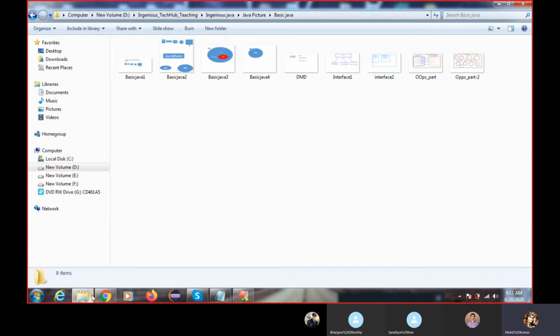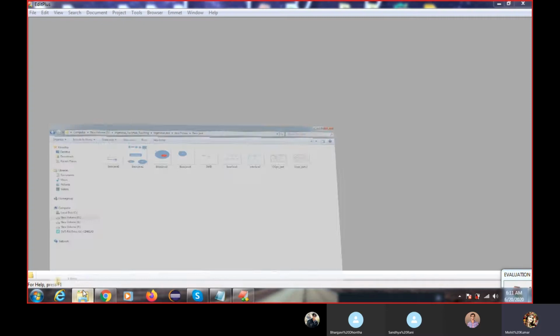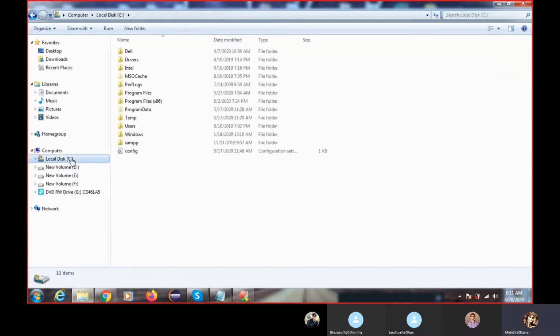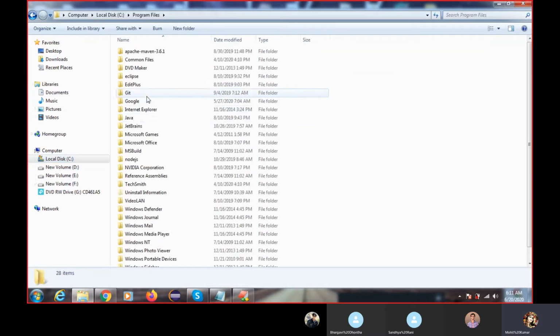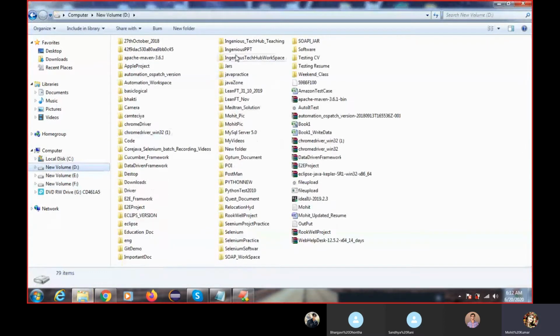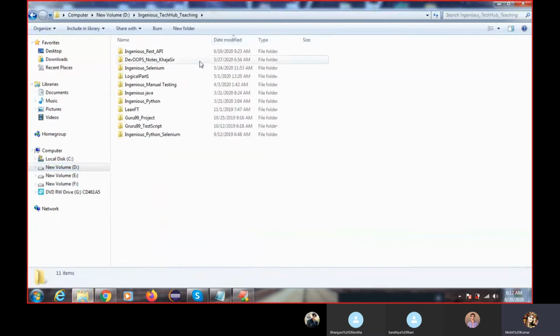So first we have to download the JDK and install it. That part I will tell you later. Just let me show you, if you download and install the JDK, you will get one folder called the Java folder. If it is not there, you are not able to execute Java code. JDK is one type of software. So what software is inside this?